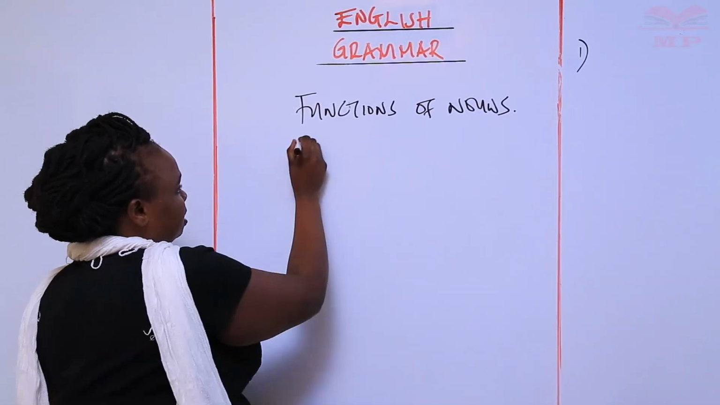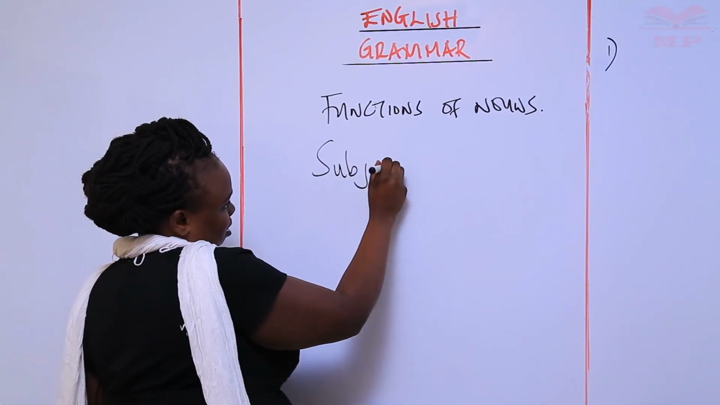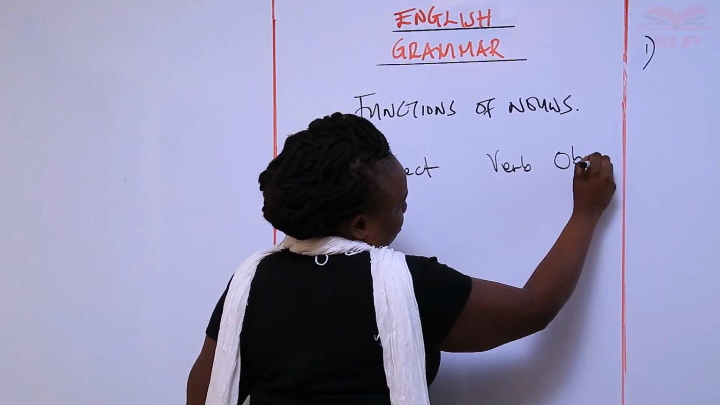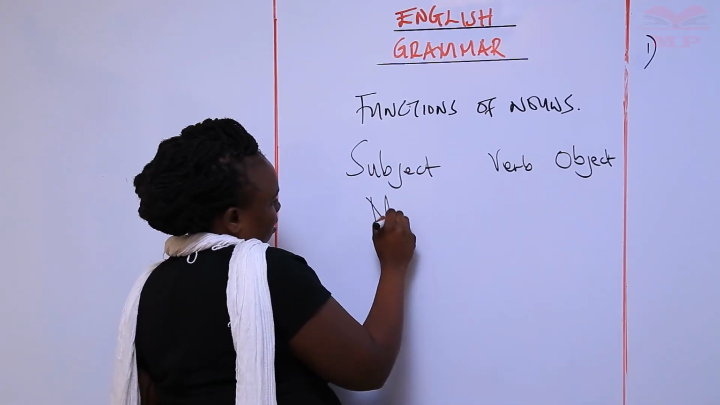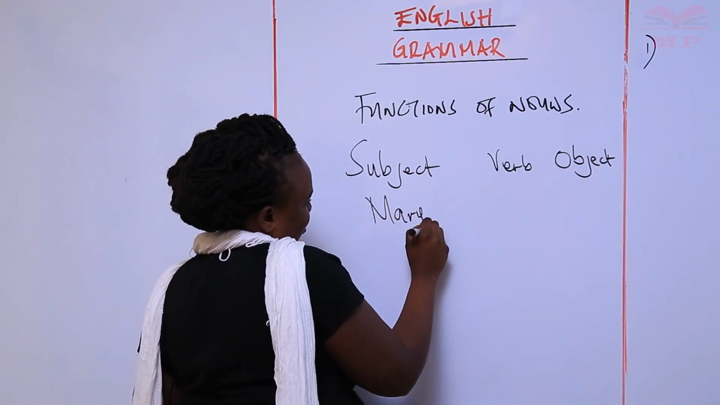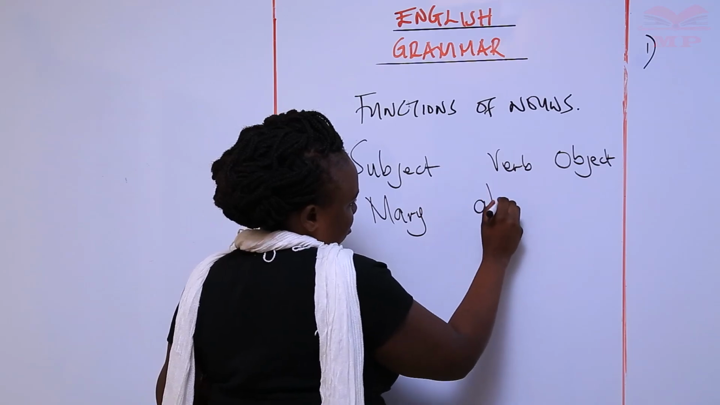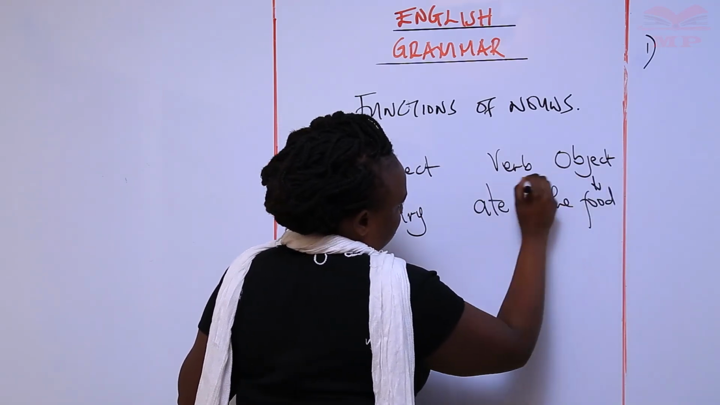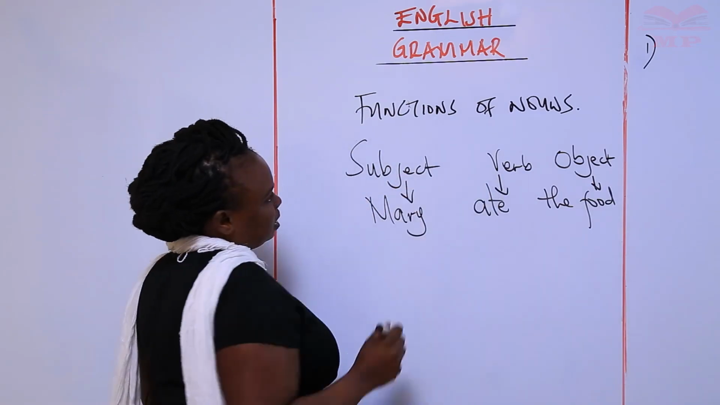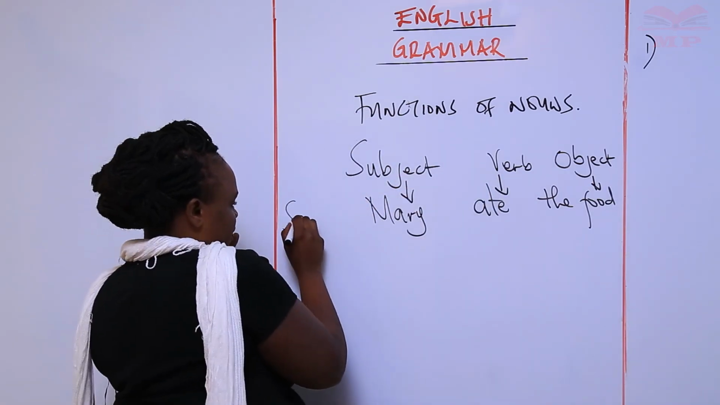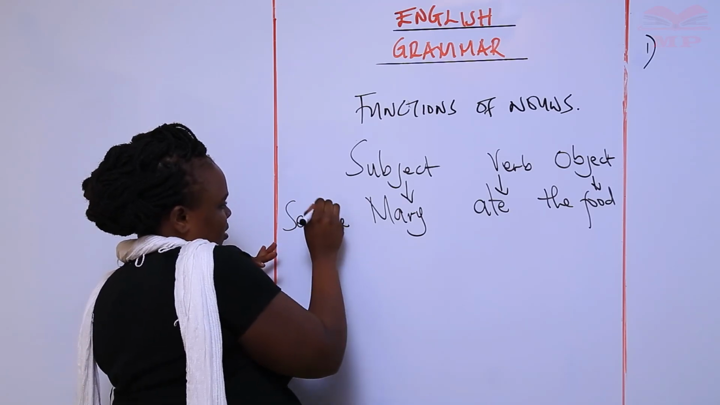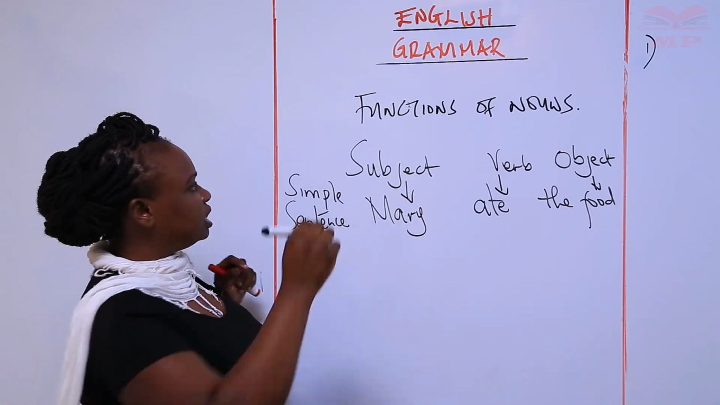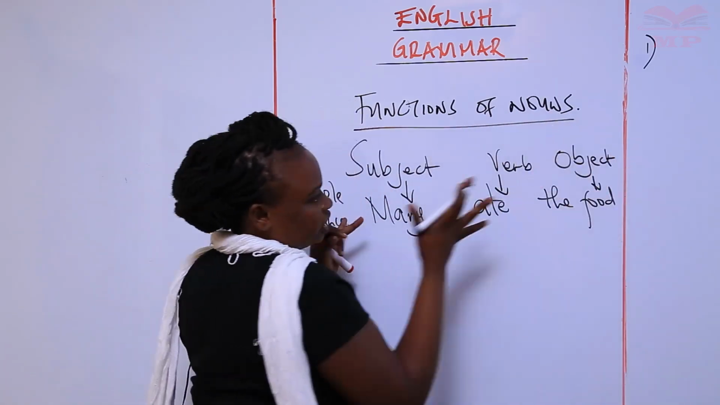Usually we have the subject and the verb and the object in a sentence. For example, Mary ate the food. So this is the subject, this is the verb, this is the object. A simple sentence. So we're going to look at how these nouns function in sentences.